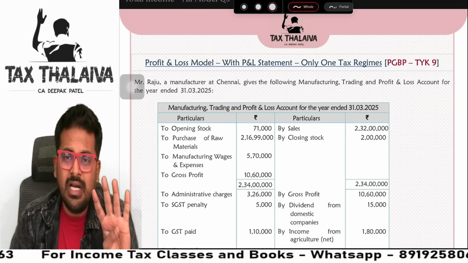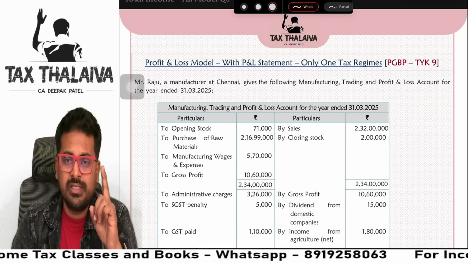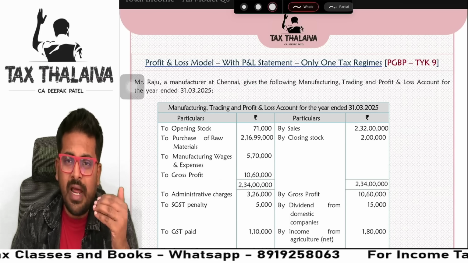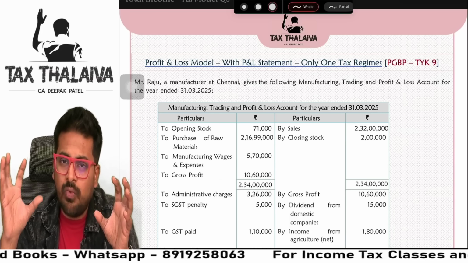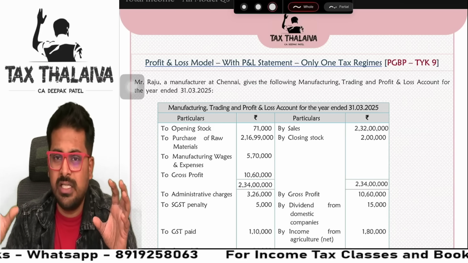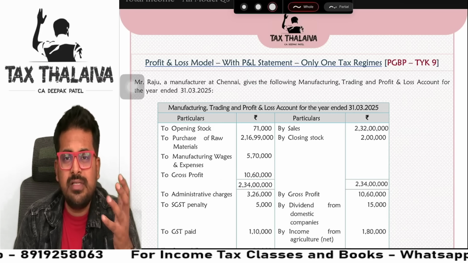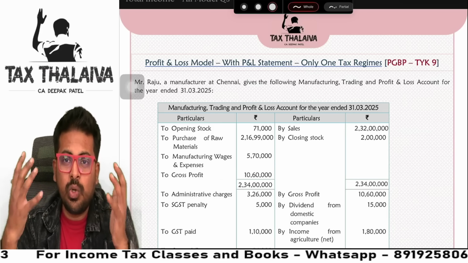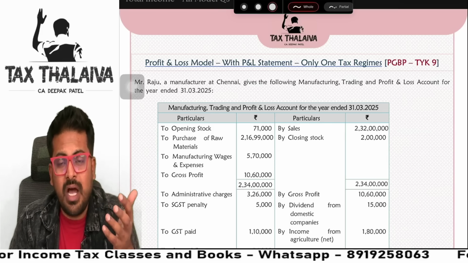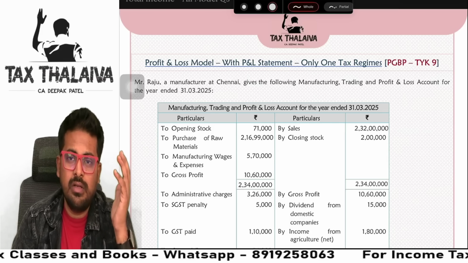Guys, generally in total income computation, there are different models actually in the question itself. A lot of times a P&L account kind of a statement is given, and only under one tax regime, optional tax regime or default tax regime, the answer will be expected from you. And a lot of times they will ask you under both the tax regimes to find out the total income. Or sometimes they may ask you not just total income, they will ask you tax liability as well.